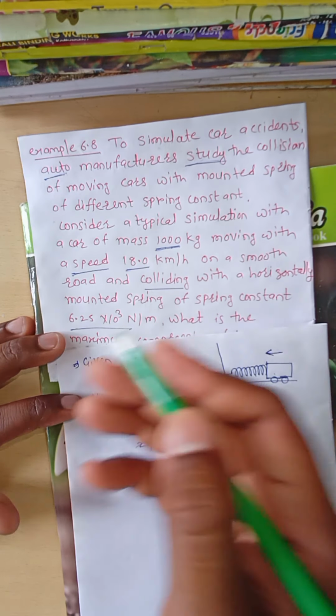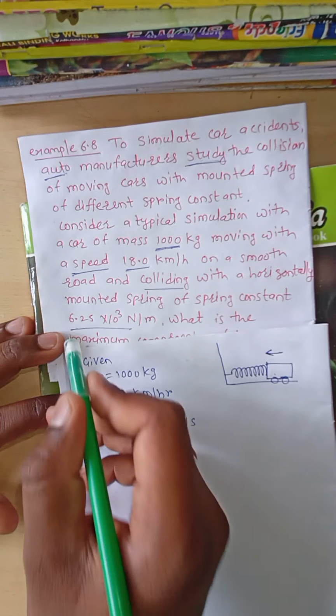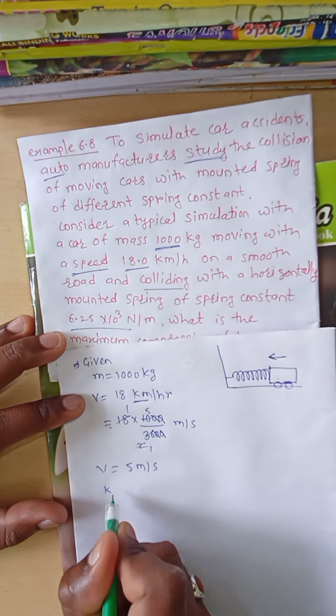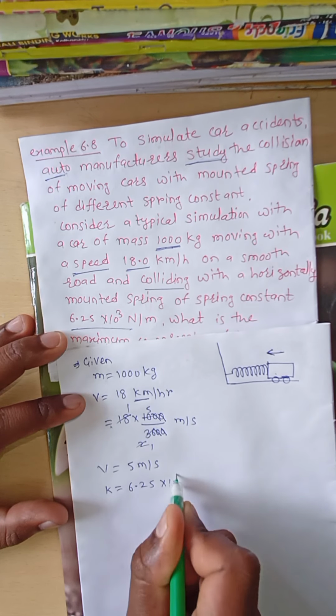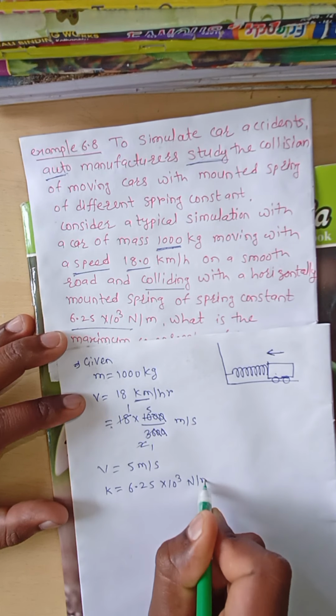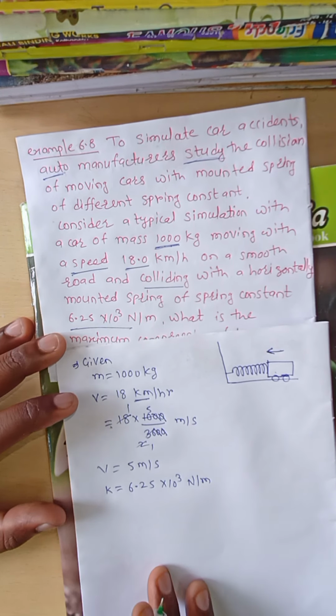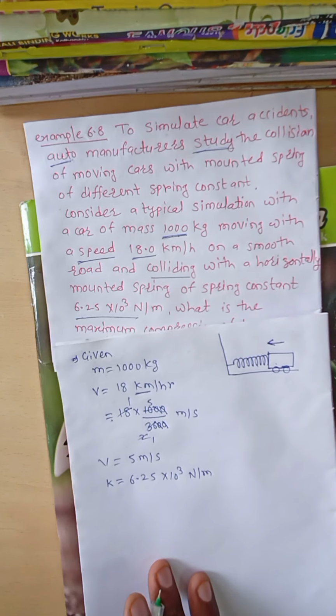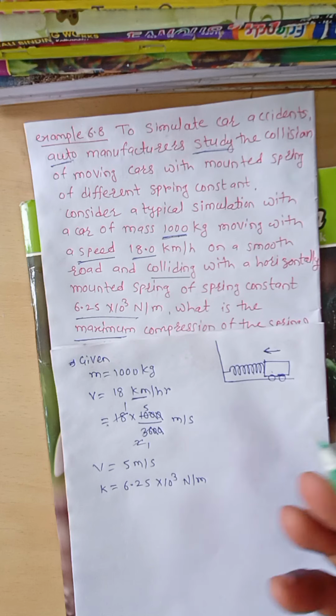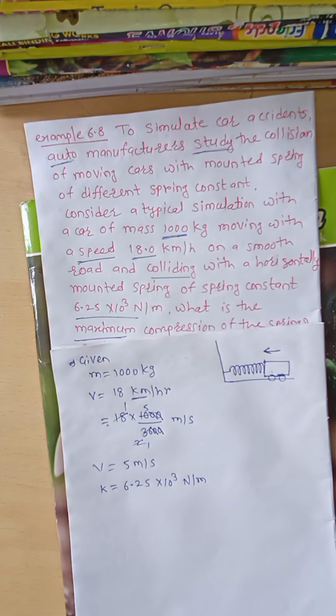Now next, the car collides on a spring. That spring has a spring constant, a small k, of 6.25 × 10^3 Newton per meter. Okay. Now when the car collides on the spring,